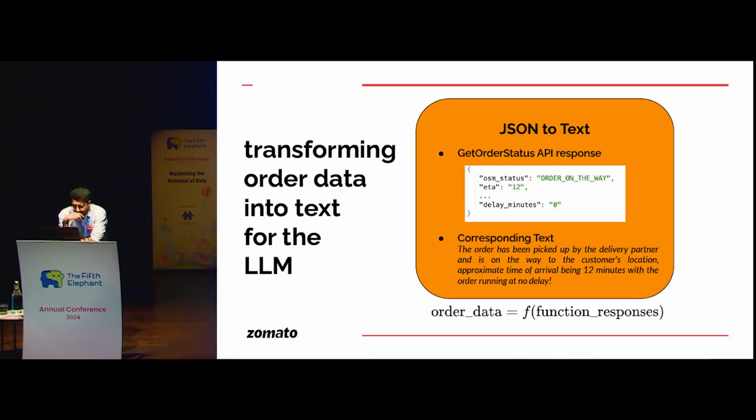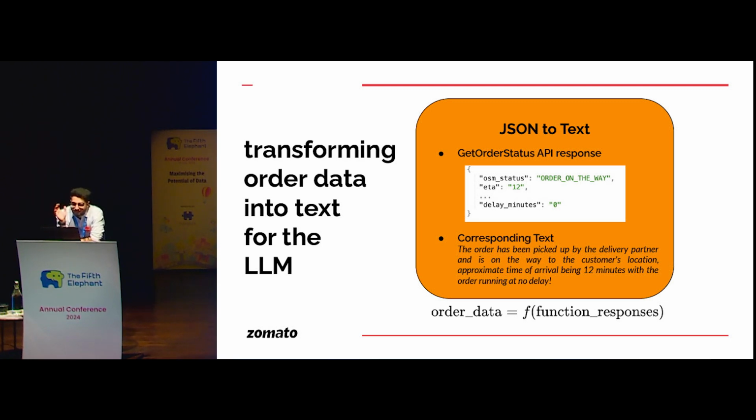Next stuff. So for example, the get order status API response. Let's say my function classifier, the customer asked where is my order, and my function classifier decided that I need to trigger get order status in order to answer this query effectively, right? So once I trigger that API, I'll get some JSON response. Now that JSON response is not very digestible by the LLM, right? I need to make a story out of it to convey it effectively to the LLM.